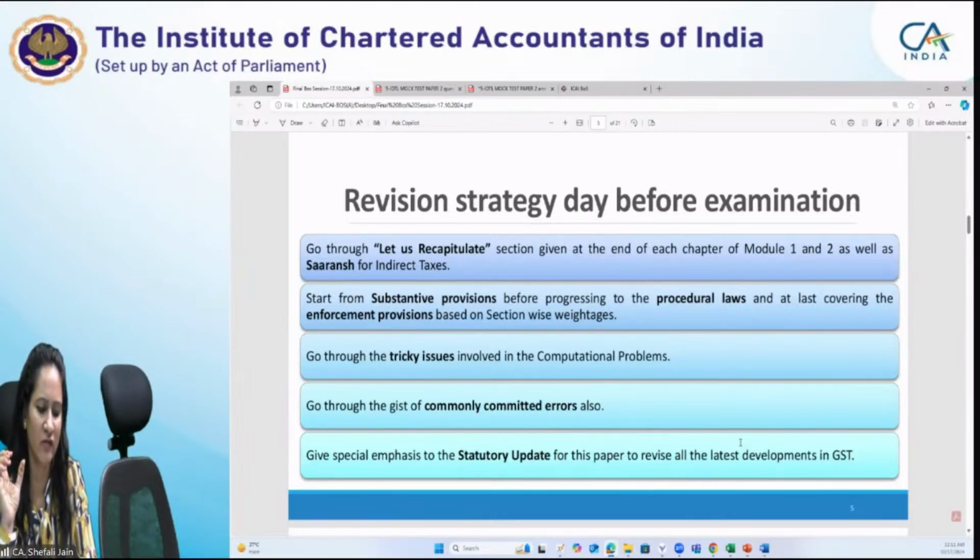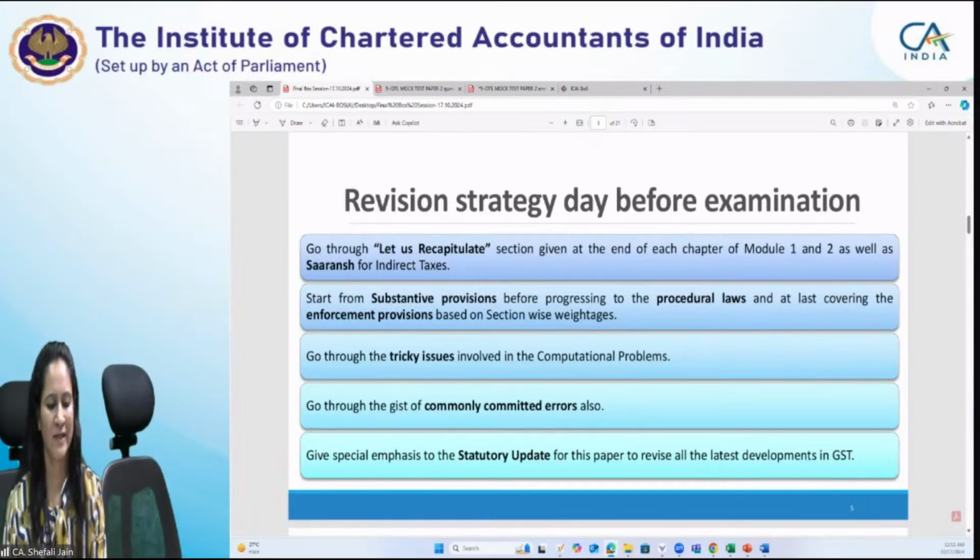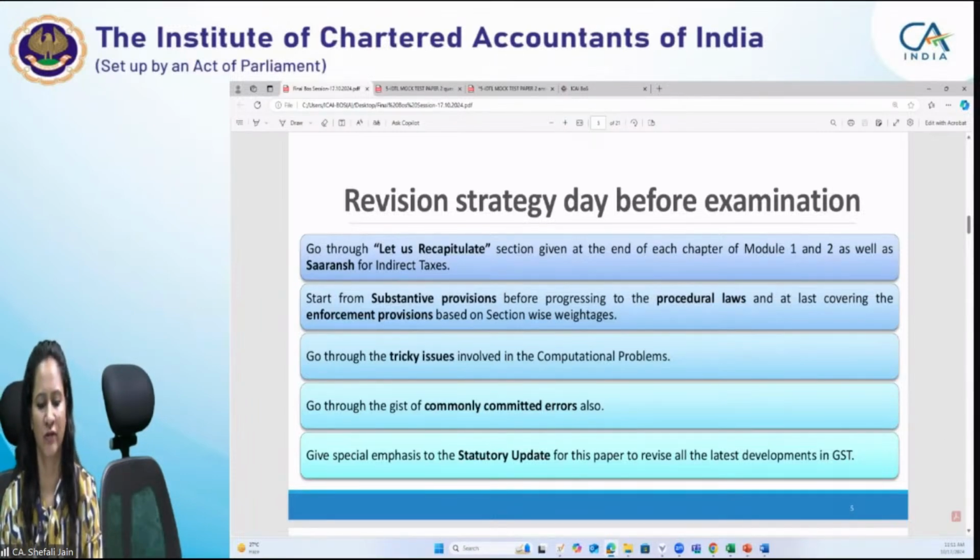So you need to give special emphasis to the statutory update for this paper to revise all the latest developments in GST. In GST, amendments keep on coming very recurrently, mainly because GST is primarily a rule-based legislation. So there is always more scope for amendments. So please pay special emphasis to the statutory update for this paper to revise all the latest developments in GST.